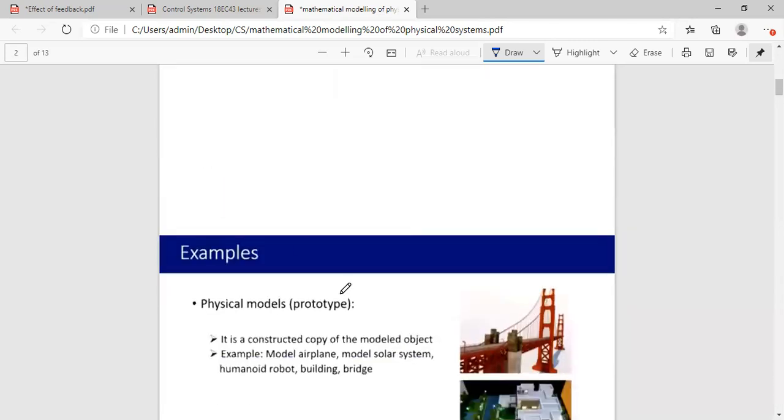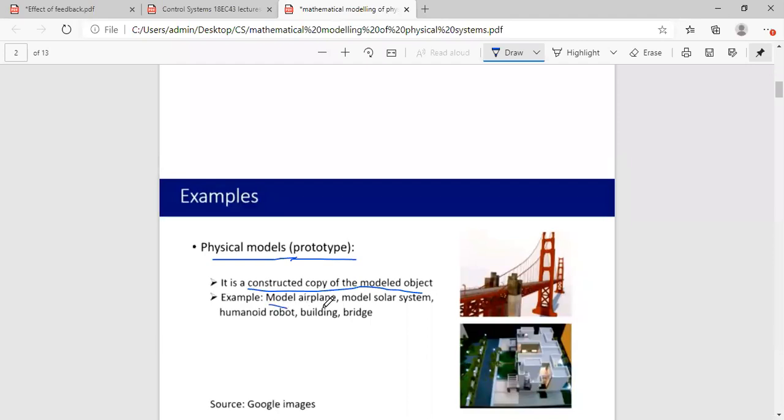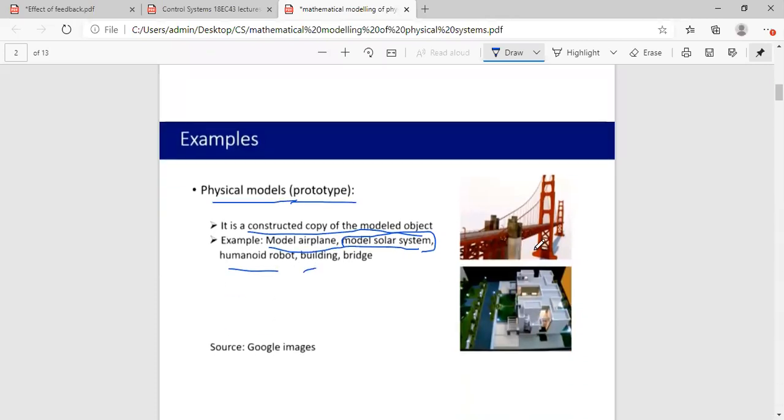Let us move on, there are different models. Prototype, physical models. Prototype means the smaller version of the bigger object that you make, we call a physical model. It is a constructed copy of the modeled object. Example, solar system. I think most of you might have done the science exhibition model of the solar system, right? Humanoid robot, even building, bridge. You can see these pictures here. Okay, so these are all physical models.